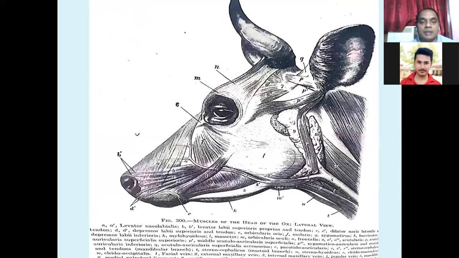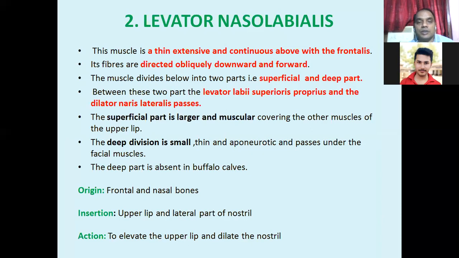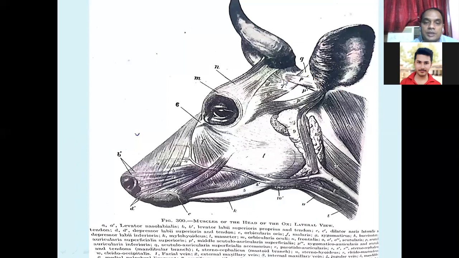Another muscle is the levator nasolabialis. You see this broader one, this is the levator nasolabialis, this A part, and here you see an A dash.